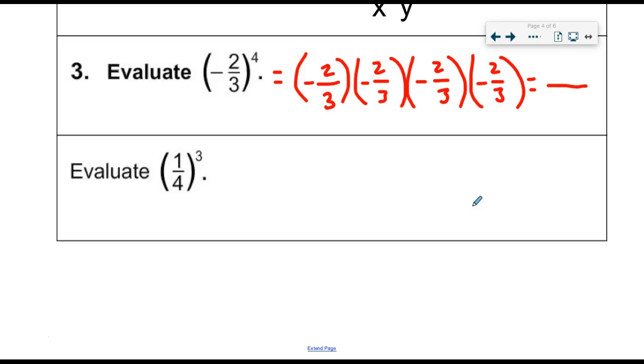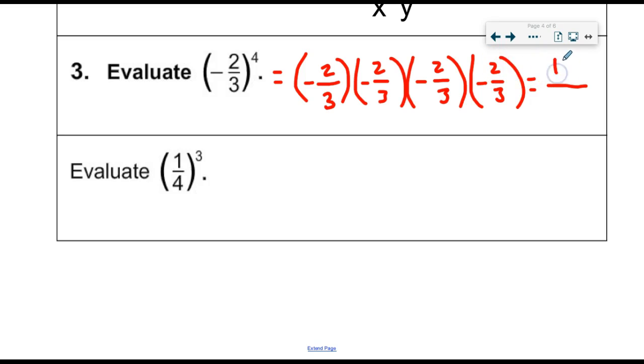After that, all I really need to do then is apply the rules of multiplying, which says when I'm multiplying fractions, I simply multiply across the top and I multiply across the bottom. Simplify as needed. And I believe what you're going to find is the issue here is going to be 2 times 2 is 4, times 2 is 8, times 2 is 16.